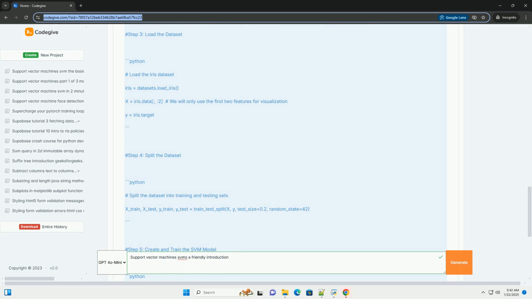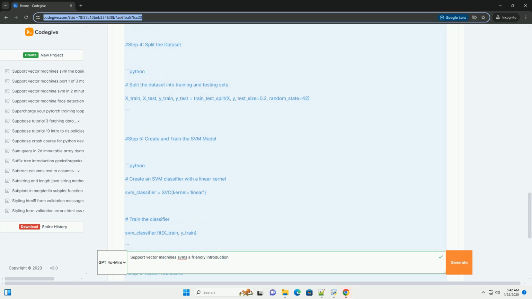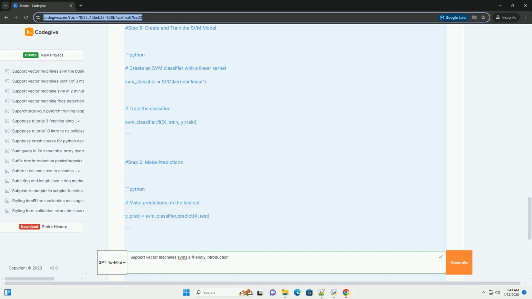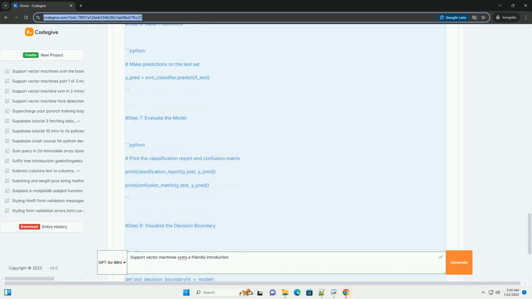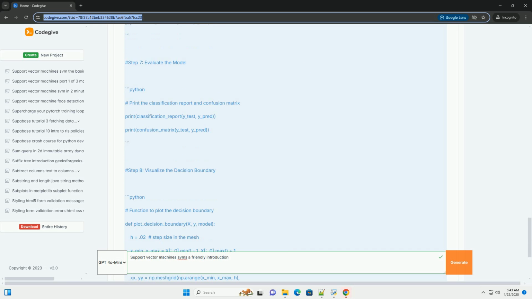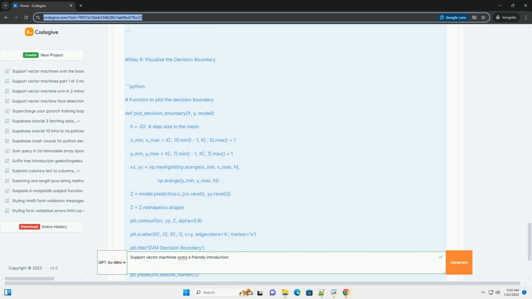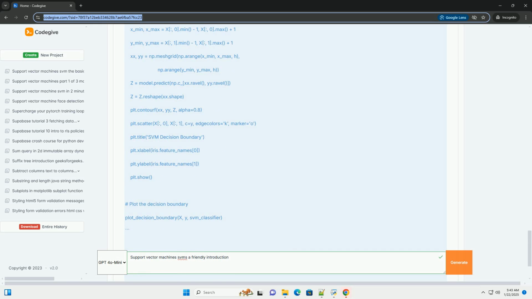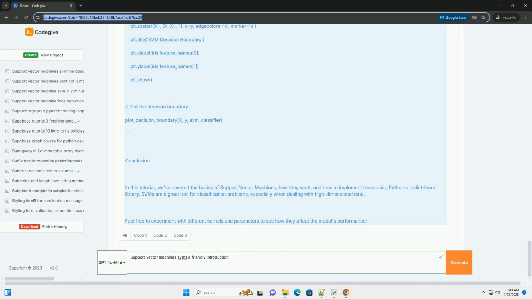Key concepts. 1. Hyperplane, a decision boundary that separates different classes. In 2 dimensions, it is a line, in 3 dimensions, it is a plane, and in higher dimensions, it is a hyperplane. 2. Support vectors, data points that are closest to the hyperplane. These points are critical as they influence the position and orientation of the hyperplane.